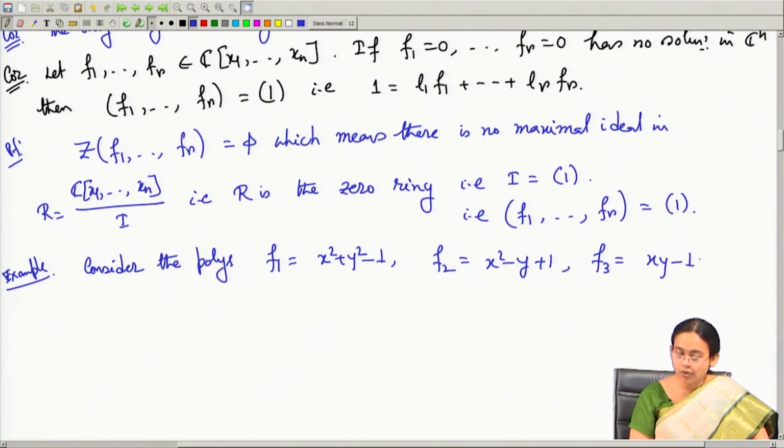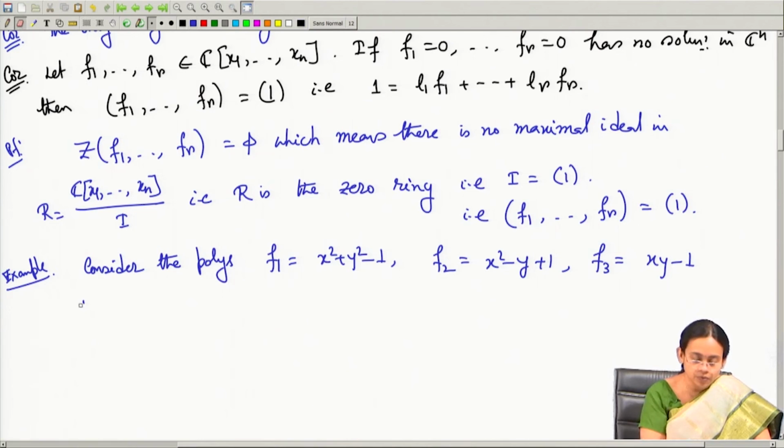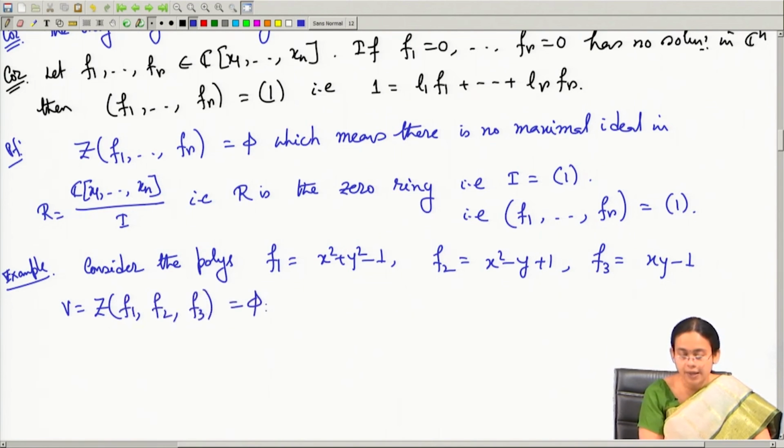If you draw the curves of these polynomials, you can see that there is no common solution of these 3 equations. So, the variety V, the set of common zeros of f 1, f 2 and f 3, is empty.